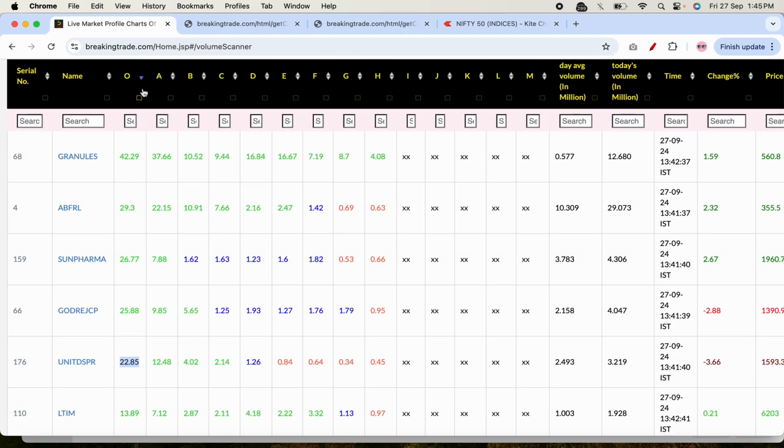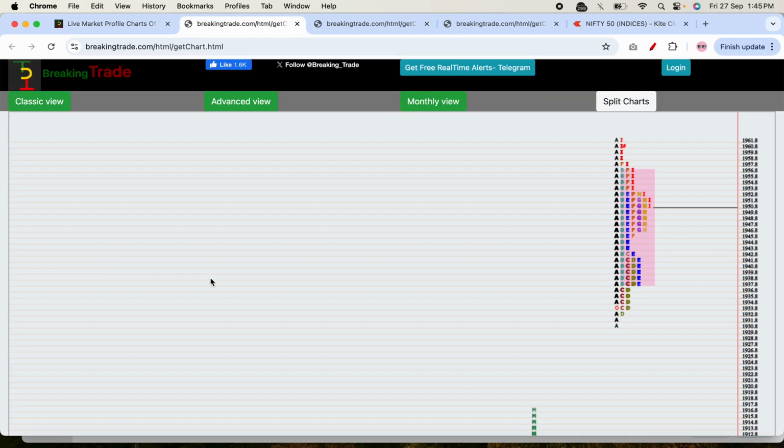And also for the ABC period, you can see there has been a good rise in the volume compared to the last 7 day session. So you can now compare how this stock has been doing. This stock is in focus because the volume in each session is greater compared to the last 7 days volume. If I click the Sun Pharma chart here, you can see again it has done the movement in A, and now till I period it is rotating into this particular range only.